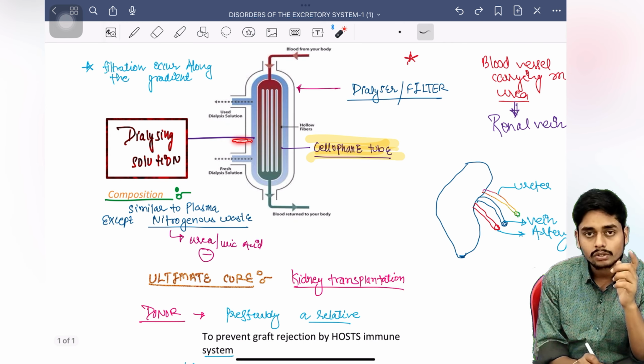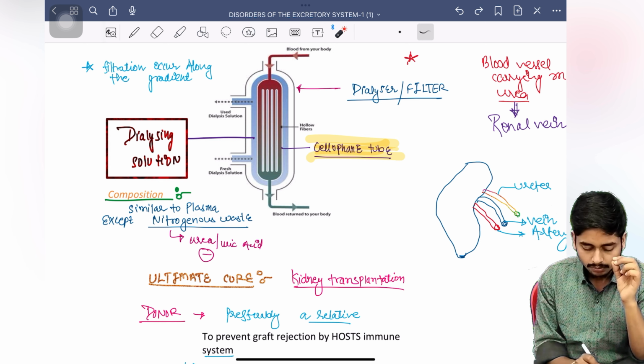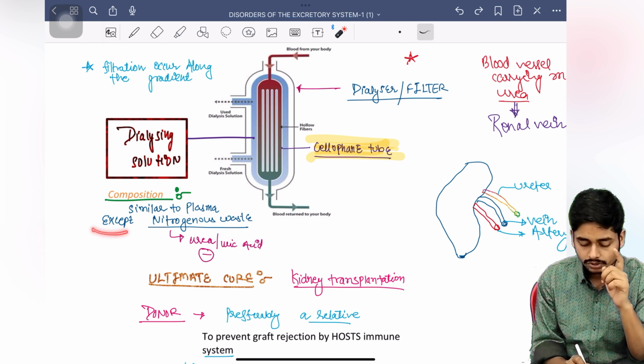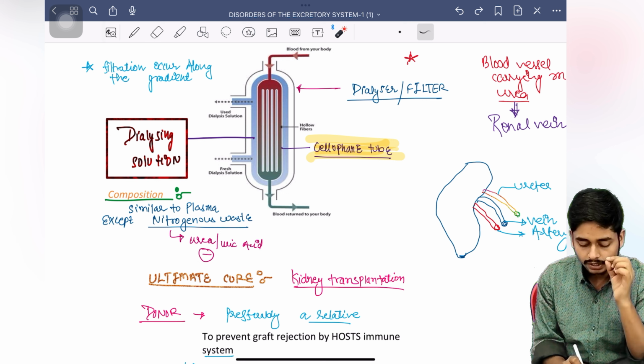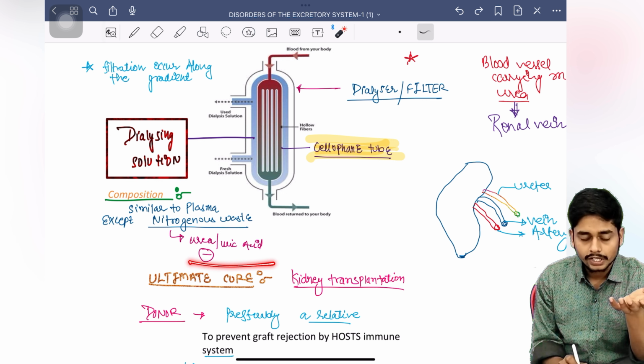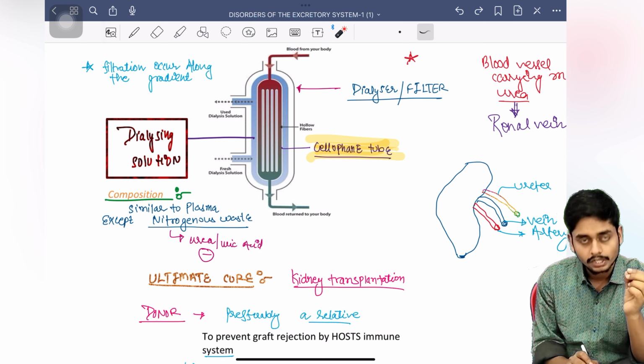So what is the composition of this dialyzing solution? This is similar to your plasma. The composition is similar to your plasma except for the nitrogenous waste, which is absent in this dialyzing fluid. In this dialyzing fluid, urea or uric acid, which is our nitrogenous waste, is absent. Except for this, every composition is similar to that of plasma.